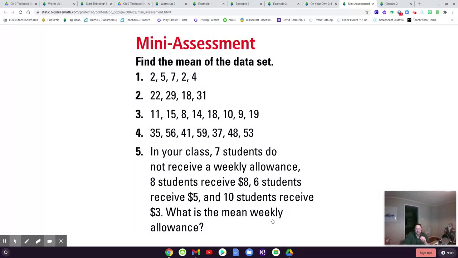If you're calculating the mean, do not forget you're going to add 7 zeros into your list, because those 7 students who receive 0 count as part of the list. And then when you divide to get the mean, you're going to include these 7 students who get 0. Okay, so if you have a list with 0 in it, you treat it as one of the data points. So when you divide, you include that amount in the division. I hope that makes sense.